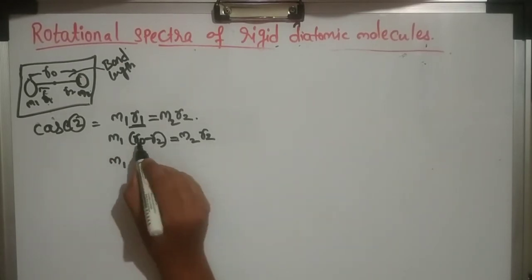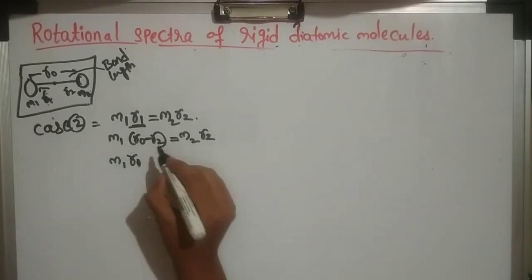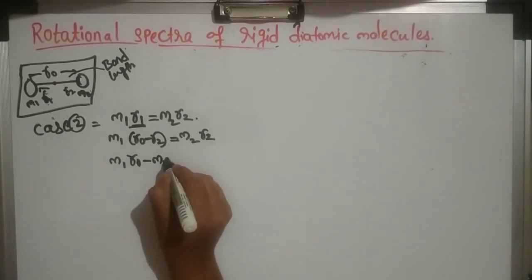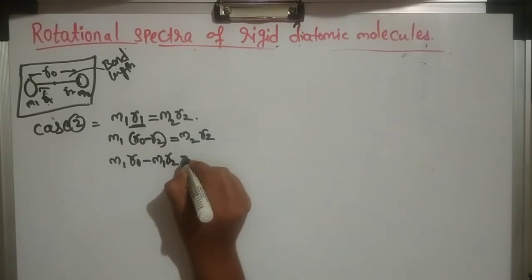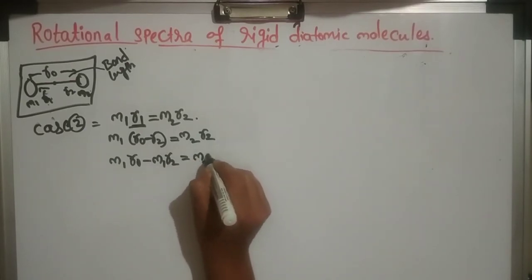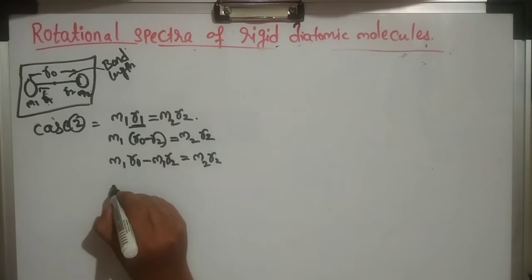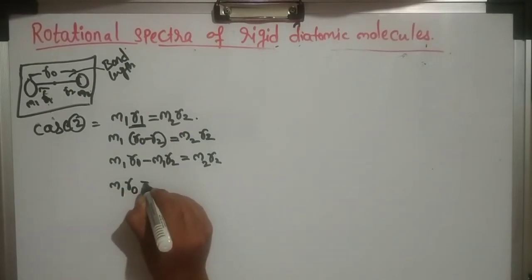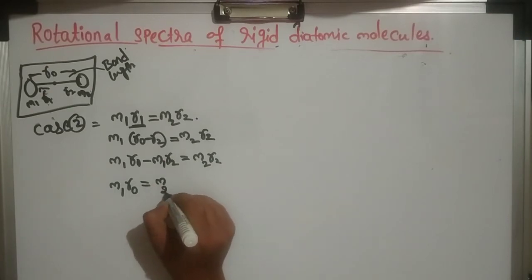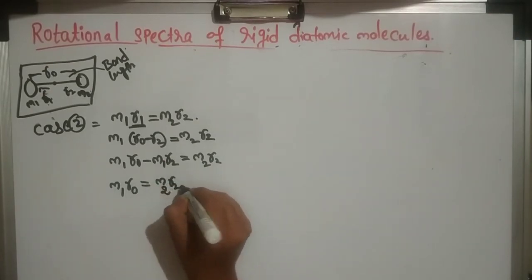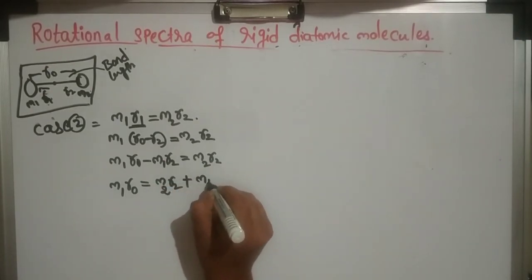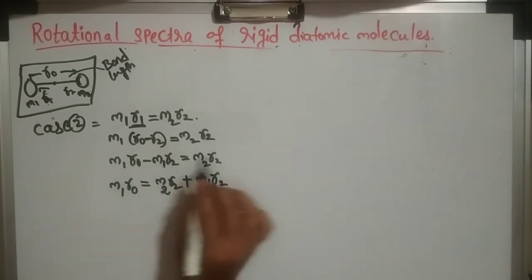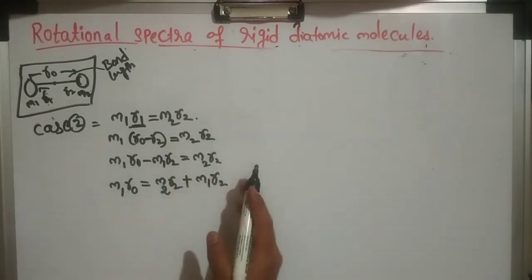Rewrite this: M1 R0 minus M1 R2 equals M2 R2. Now M1 R0 is equals to M2 R2 plus M1 R2. Okay, this is simple displacement here.